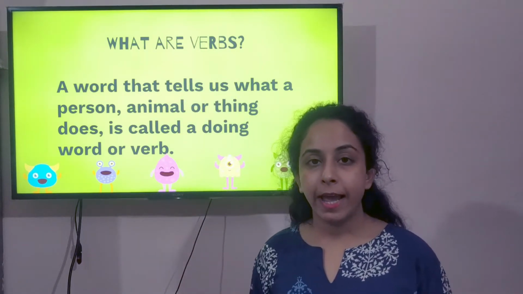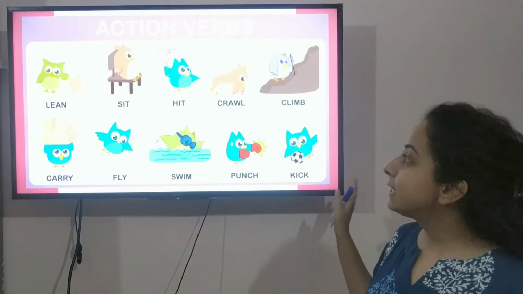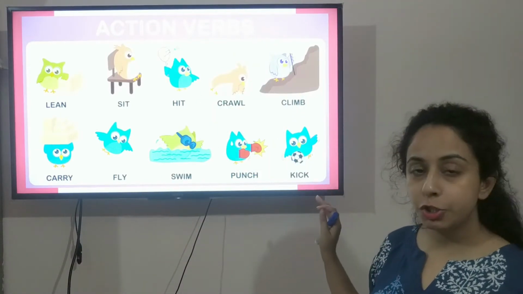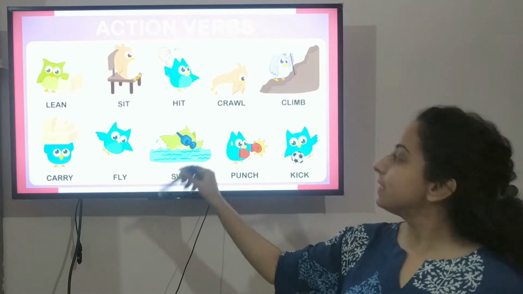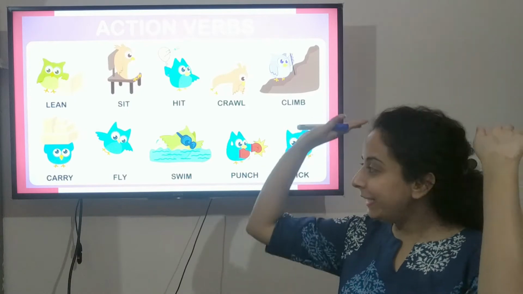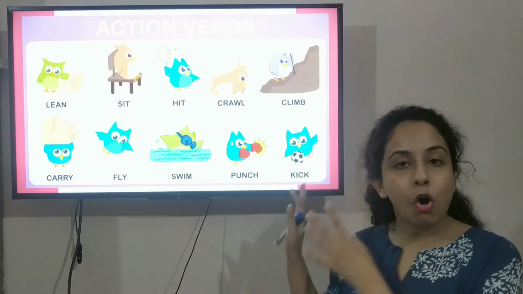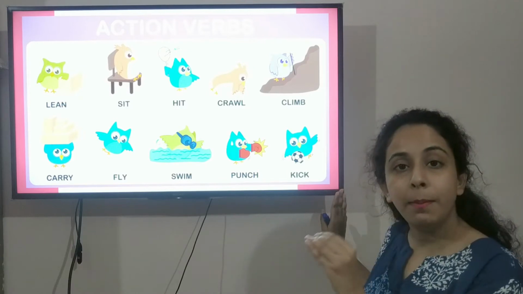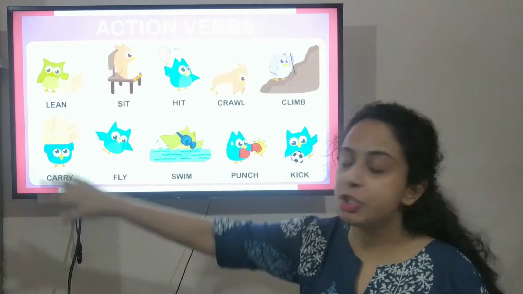Right, now let's look at some pictures. We are going to learn about doing words today. Let's look at these pictures, and every picture is showing some action, right? Lean, sit, hit, crawl, climb, carry, fly, swim, punch, kick. All these pictures are showing some action. So these are all action words.